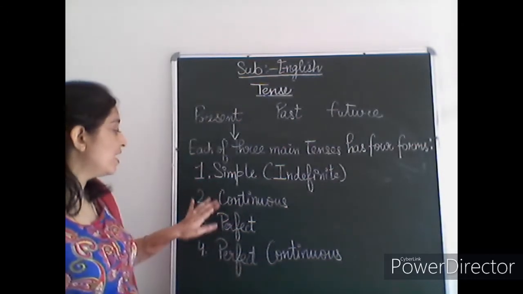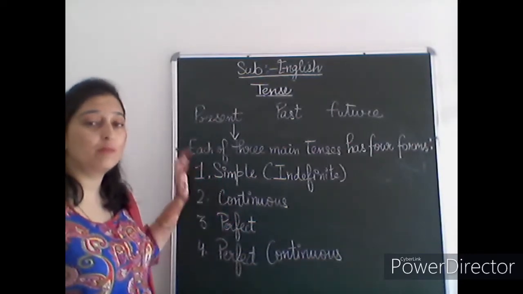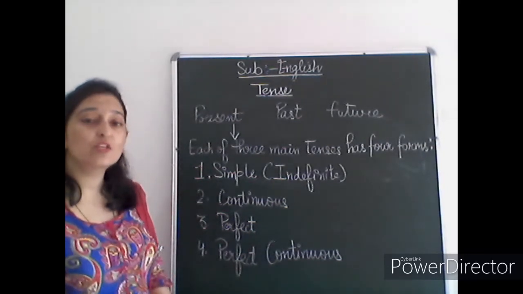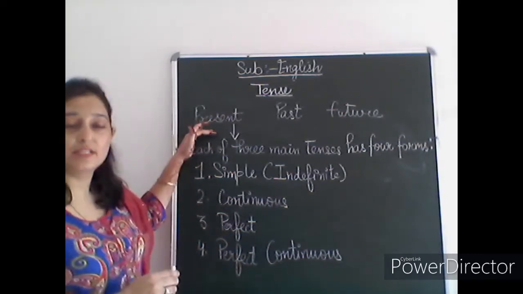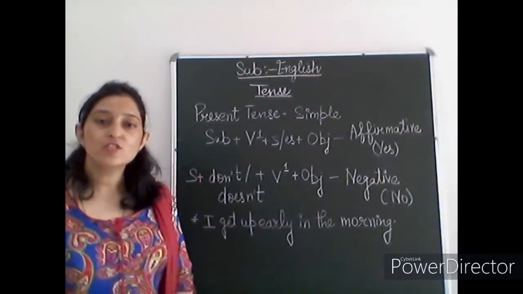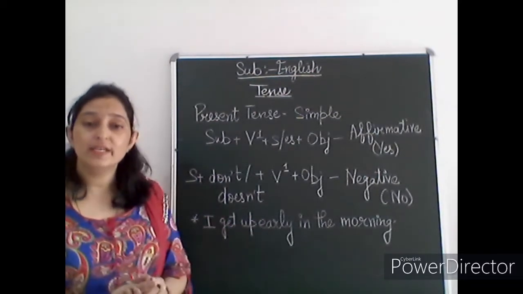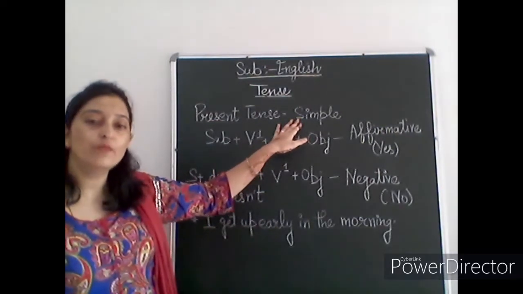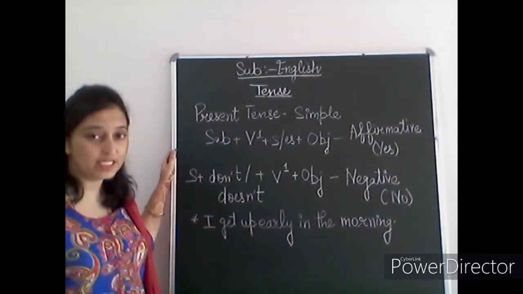If you have learned the rules that we are going to discuss just now about the present, then it would be so easy for you. It would be like a cakewalk for you. So first of all, let's begin this topic of tense with the present, that is going on, जो चल रहा है, the present form of the tense. Students, first I would like to discuss the first category of the tense, the present tense. The first form we have is simple. So first of all, let's discuss the simple present tense.